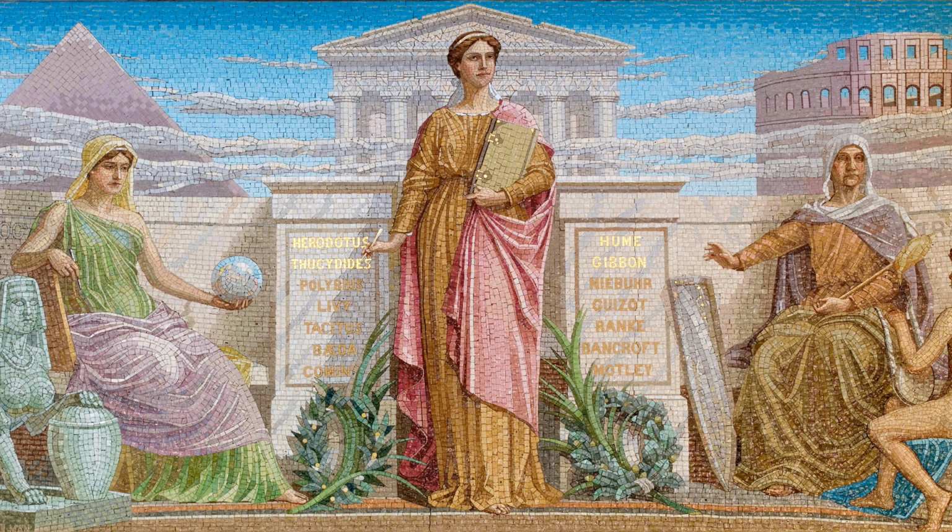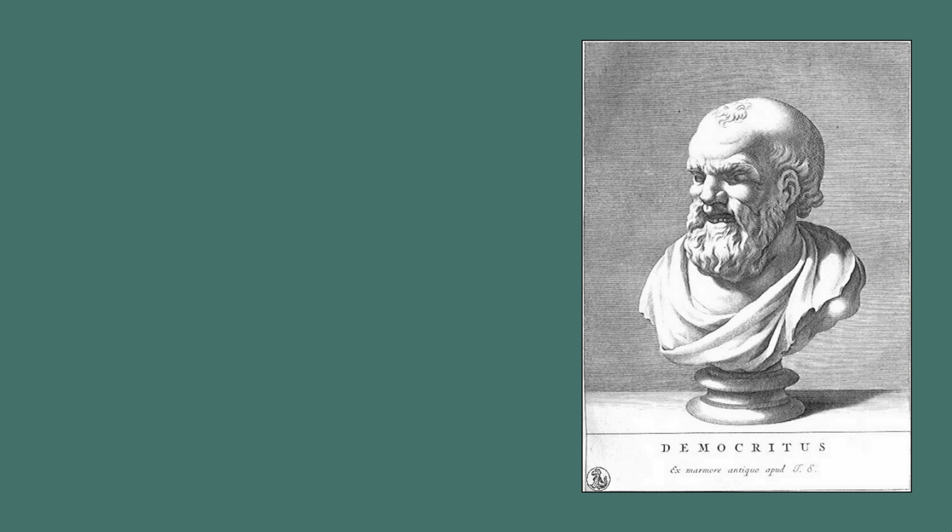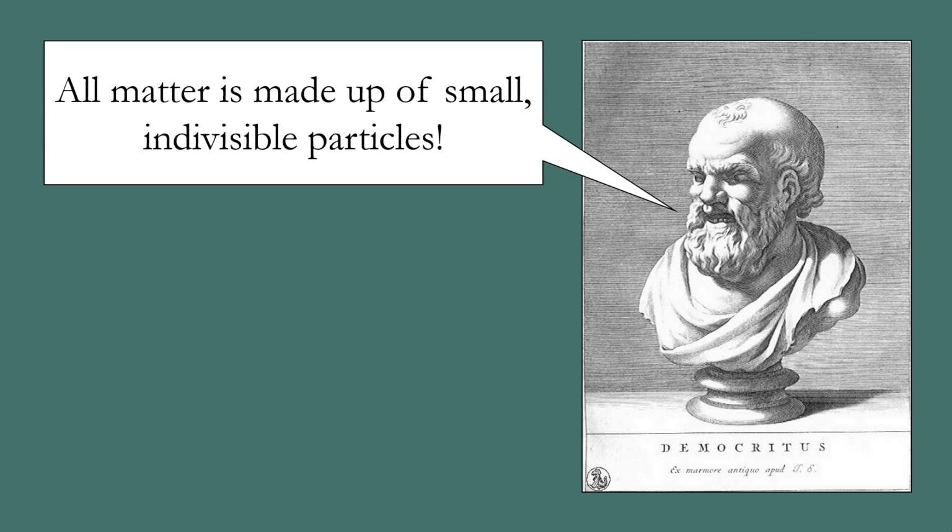Most of what we know about particle physics has been discovered in the last 200 years, but the basic idea that everything around us is made up of really, really small things goes back to ancient Greece. In the 5th century BCE, Democritus proposed that all matter was made up of small, indivisible particles. He called these particles atoms.